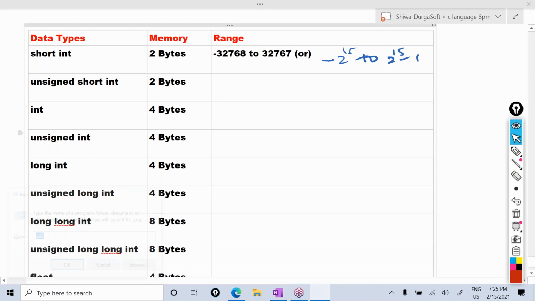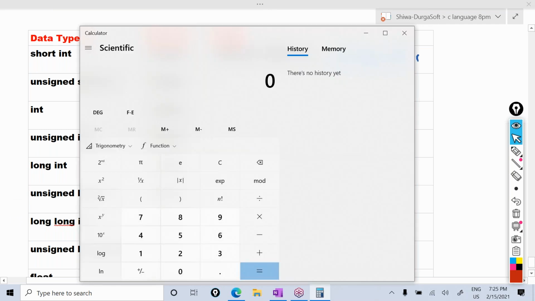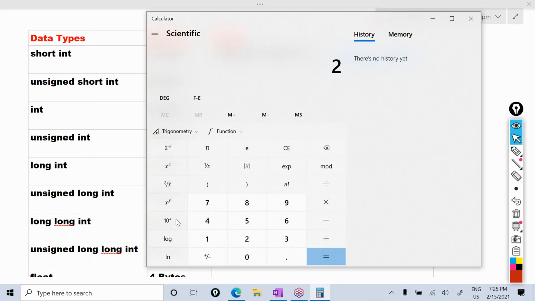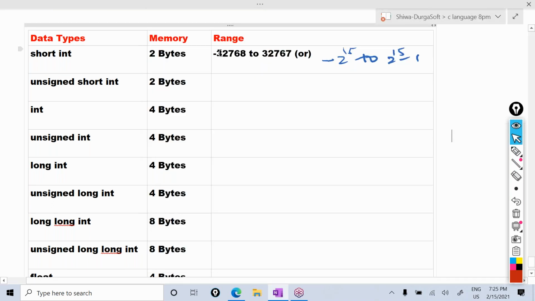I'm opening Calc. In the scientific calculator, I want to calculate the 2 power 15 value. 2 power 15 value is 32,768. So minus 2 power 15 means minus 32,768, to 32,767. I'm writing it as 2 power 15, which is 32,768, minus 1.